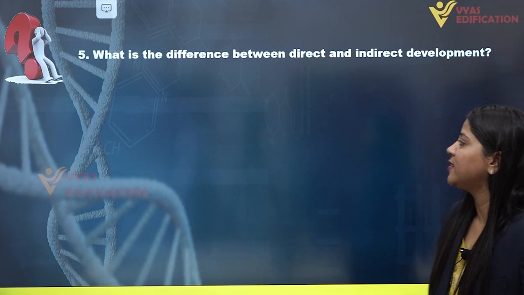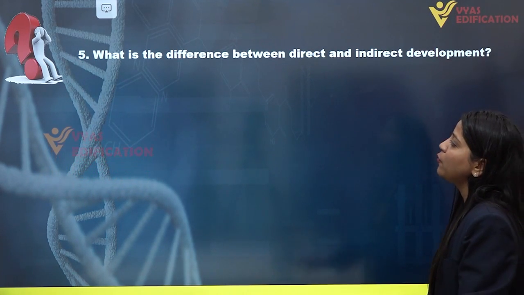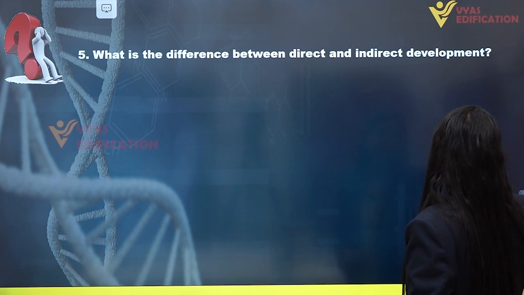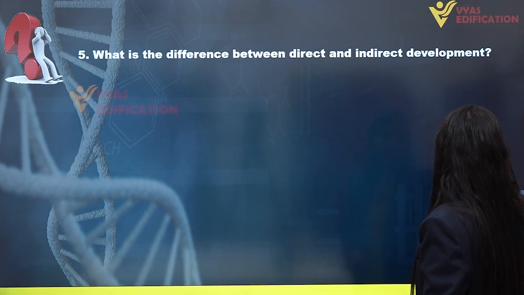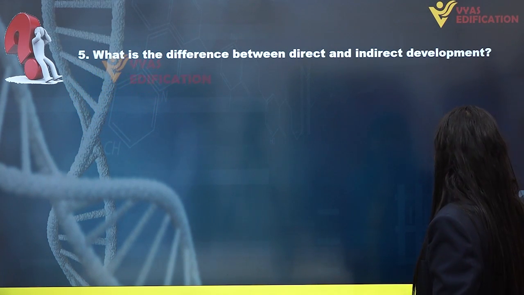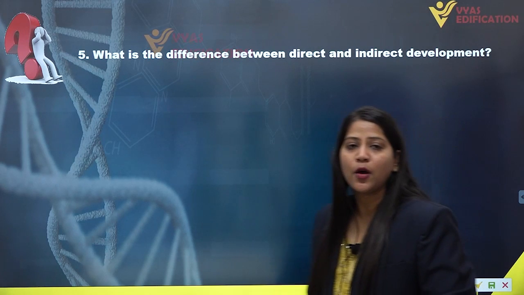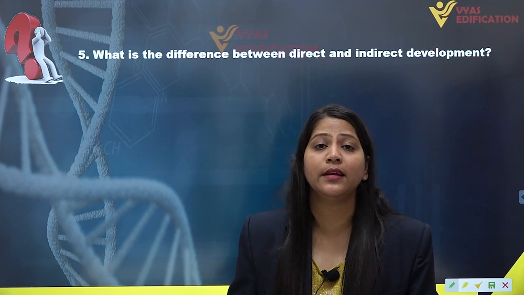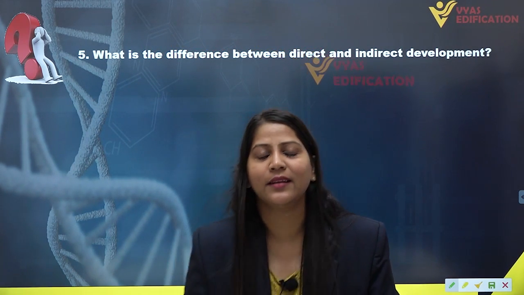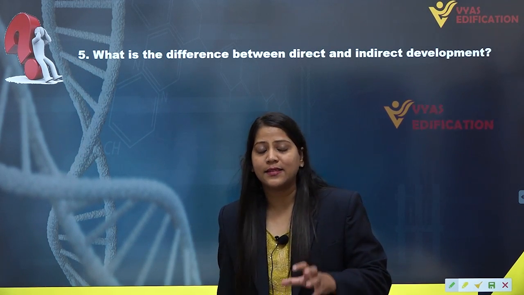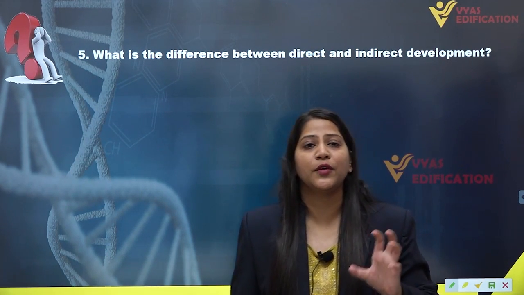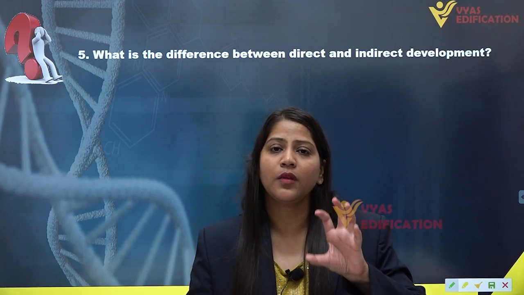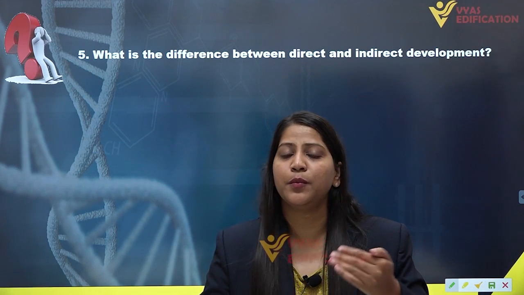Now let's come towards the next question, that is question number 5. What is the difference between direct and indirect development? So we have to tell the difference between indirect and direct development. Now I hope you all know what direct and indirect development are. If not, then the answer is that indirect development is a kind of development in which the organism gives birth to